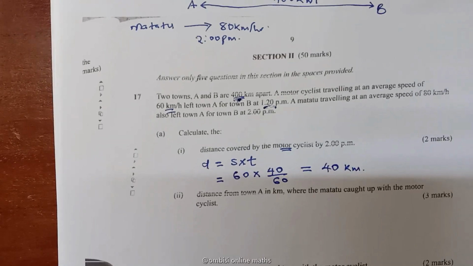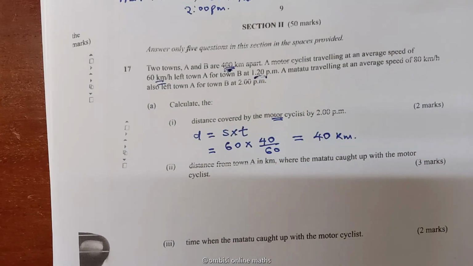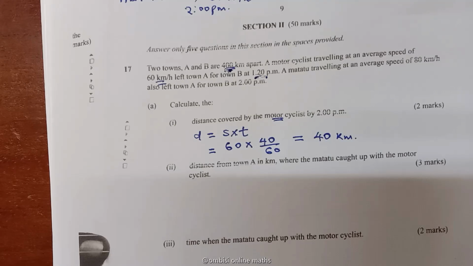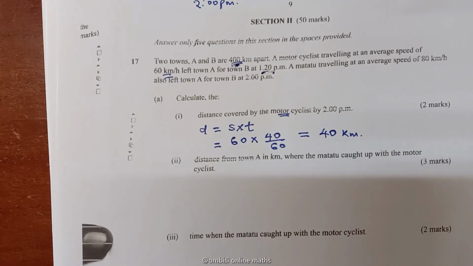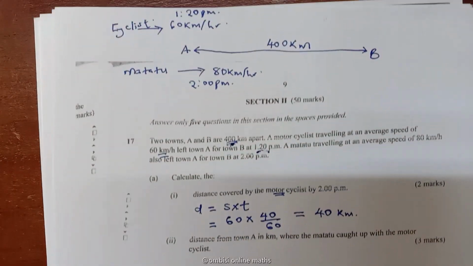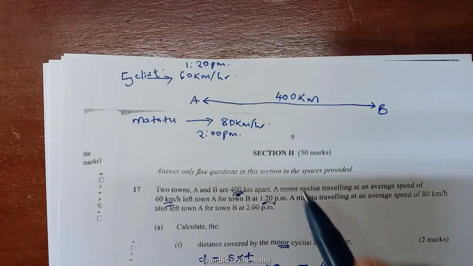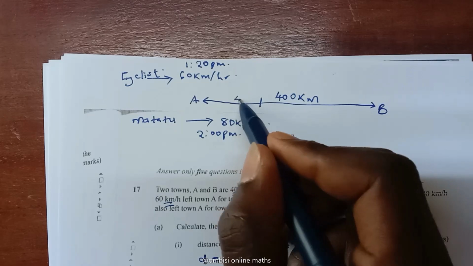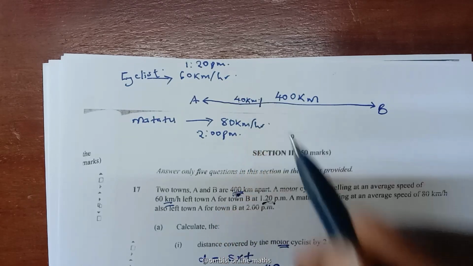Part 2 of A requires us to calculate the distance from town A, in kilometers, where the matatu caught up with the motorcyclist. Now, for the matatu to catch up with the motorcyclist, it has to cover that 40 kilometers in between them.